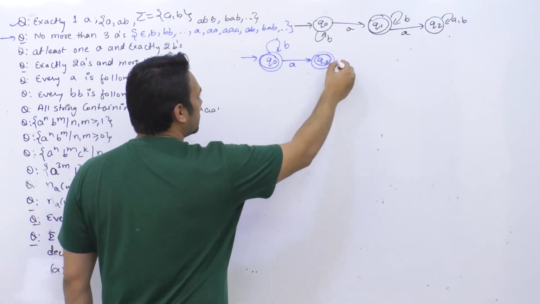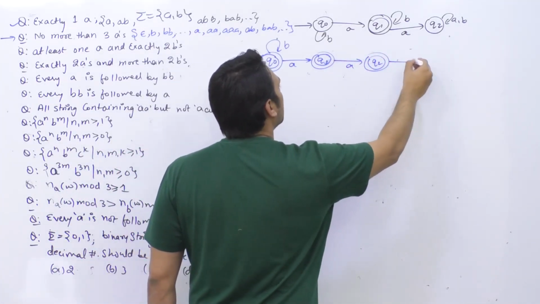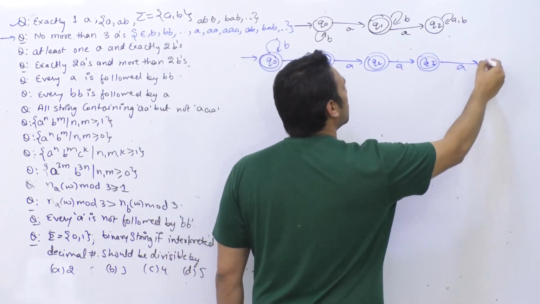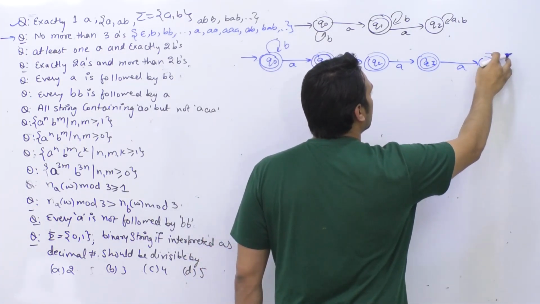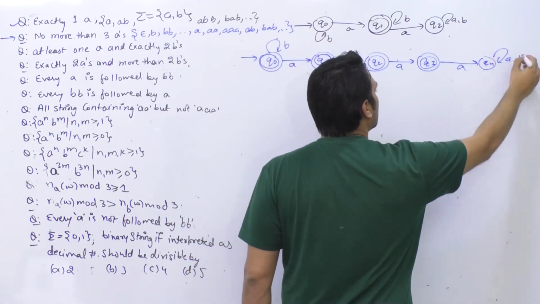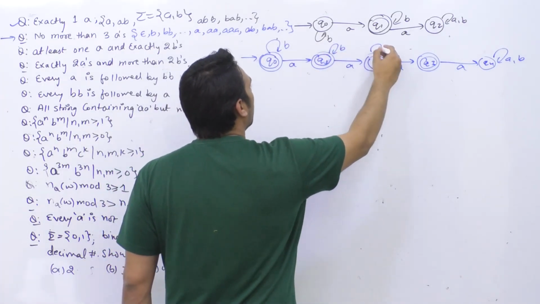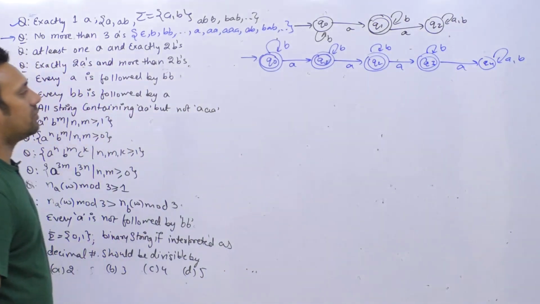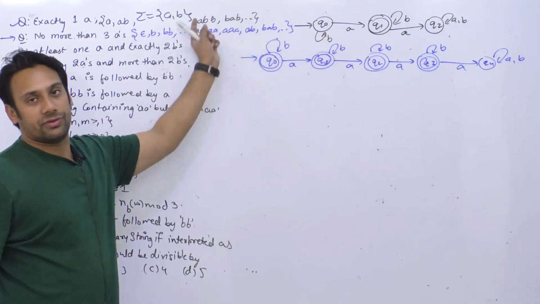So if you have 1a, still you are going to accept it. If you have 2 a's, still you are going to accept it. And if you have 3 a's, still you are going to accept it. But if you have more than 3 a's, then you are going to reject everything. So more than 3 a's are not acceptable. But if you have 1a, 2a, or 3a, you are going to accept everything, because we are not putting any restrictions on the number of b's. So this is the solution of the second problem, and this is the solution of the first problem.